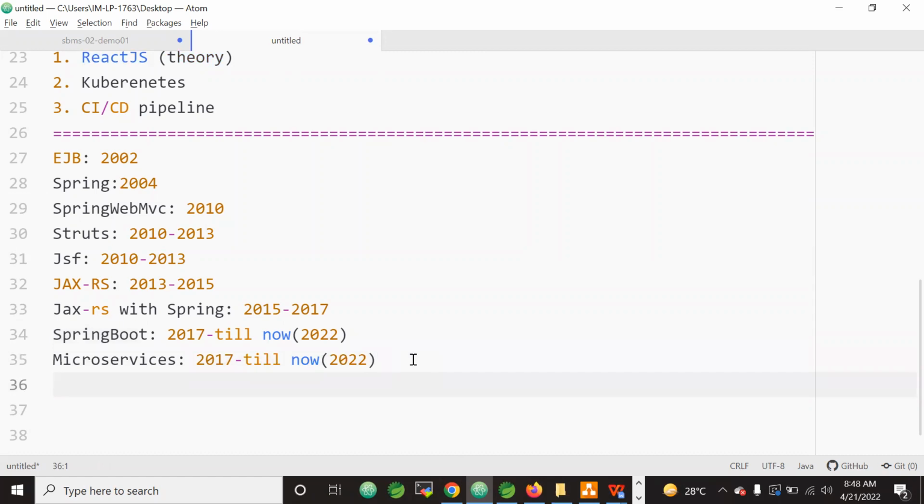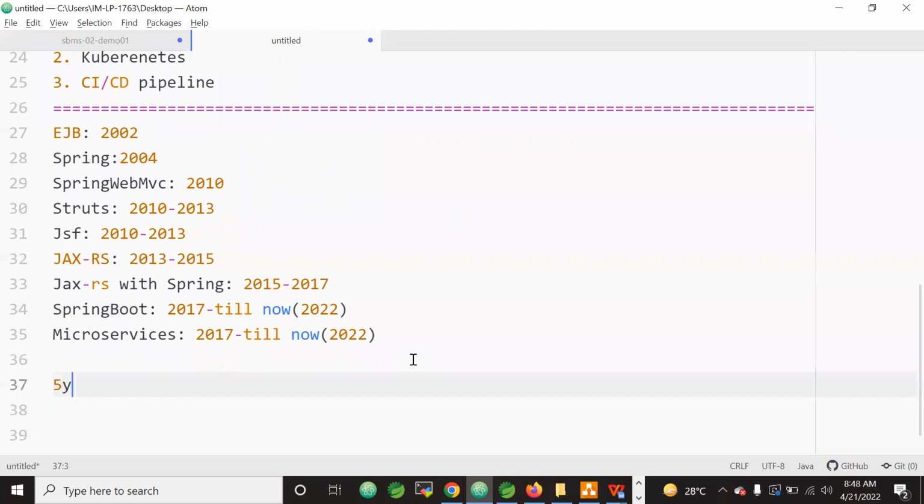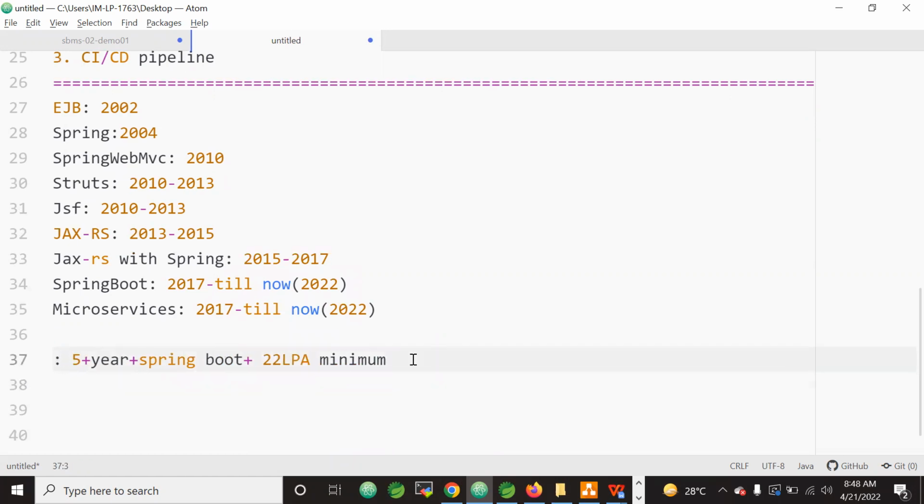Like, yesterday they were saying that if you are a candidate with 5+ years of experience and you have Spring Boot in your stack, you can demand 22 lakhs per annum as a minimum. These are the high salaries they are offering to candidates who know Spring Boot. Why that much popularity for Spring Boot? Why are companies paying this much? That's what we will learn here.